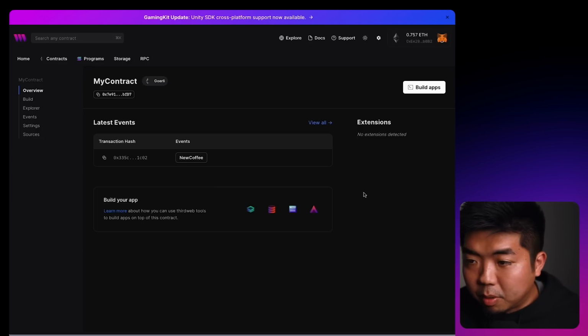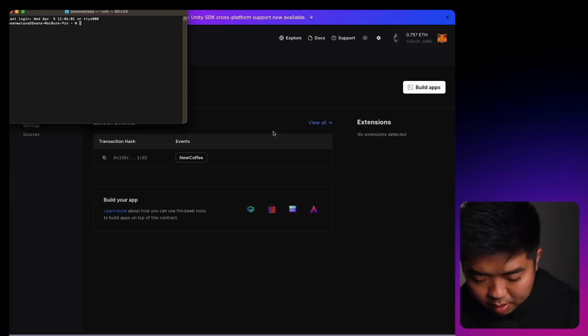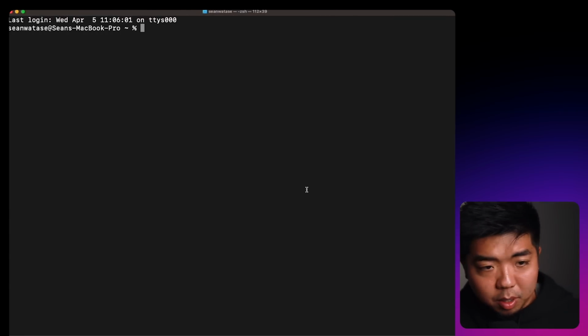Okay, now let's build our web app first. I'm going to open up terminal here. Let's just zoom in a bit so everyone can see. And in my terminal, I'm going to create our web app. So I'm going to use npx thirdweb, and I'm going to do create and then app.